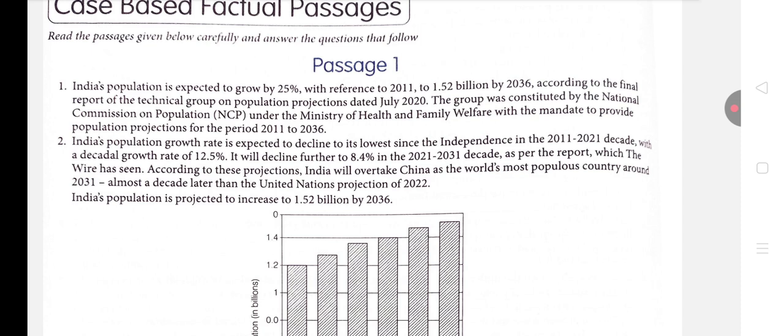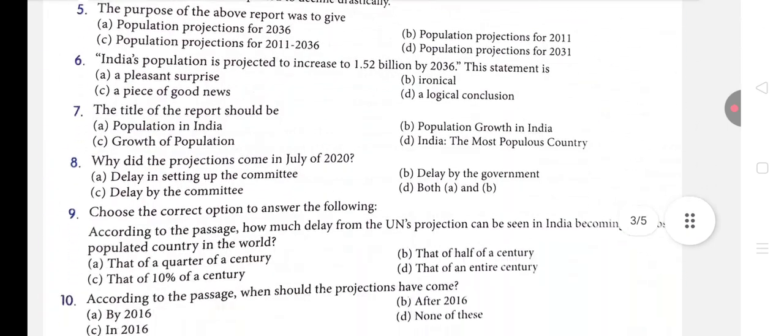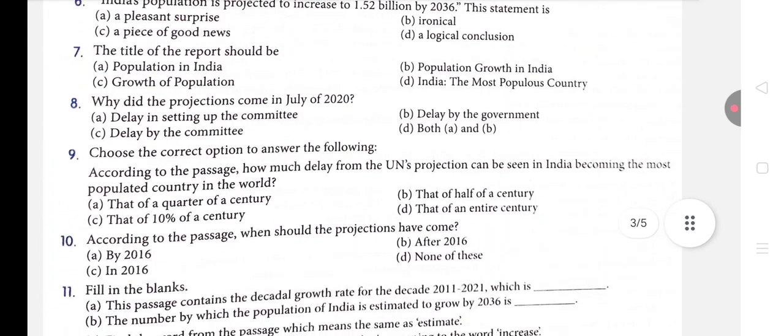So definitely the word decade is written, so it is giving us the hint that it is 10. Basically it is related to 10. If you see the options very carefully, dear students, first it is written that of a quarter of a century, that of a half of a century, that of 10% of a century, or that of an entire century.